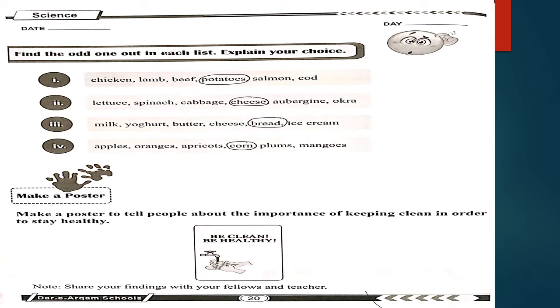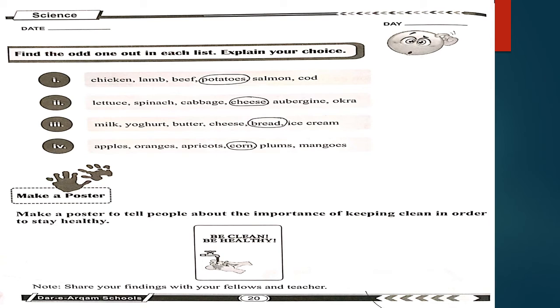The next one is lettuce, spinach, cabbage, cheese, aubergine and okra. All these are vegetables except cheese. So circle the cheese because this is the odd one. Third one is milk, yogurt, cheese, bread and ice cream.